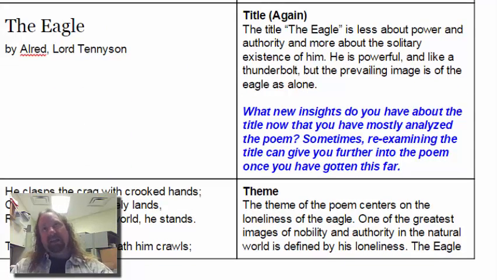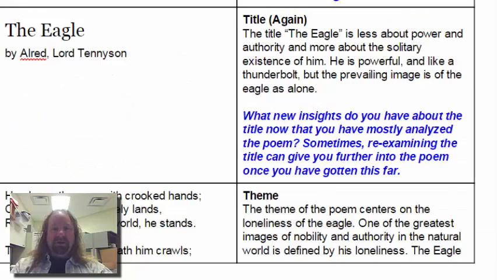We look at the title again. Now that we've read through the poem, now that we've thought about it in these terms, what does the title mean? Well, the eagle now seems to me less to be about power and authority and more about the solitary existence of those in power or authority. The eagle is powerful and like a thunderbolt, but the prevailing image is of the eagle as alone. Now, whether this is a poem about eagles or a poem about authority figures in general, that central image of aloneness, if you'll let me use that word, makes us rethink the grandeur of the eagle.